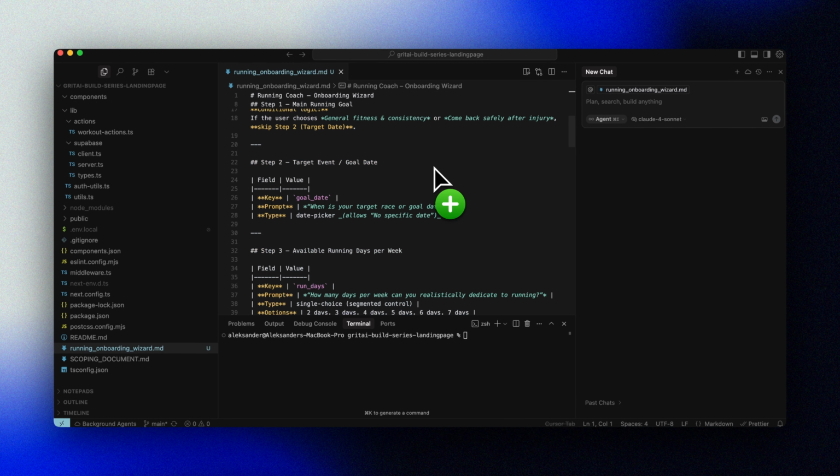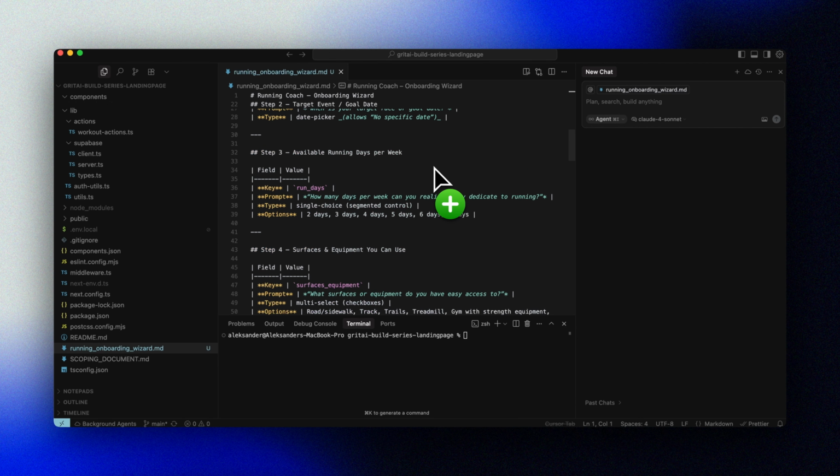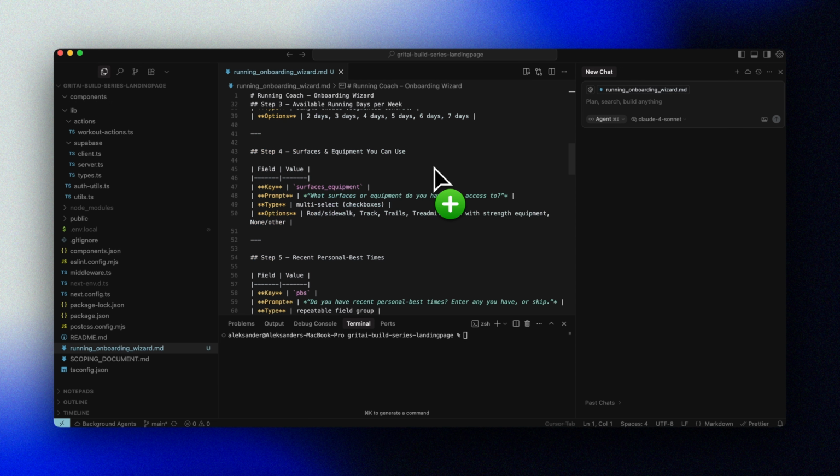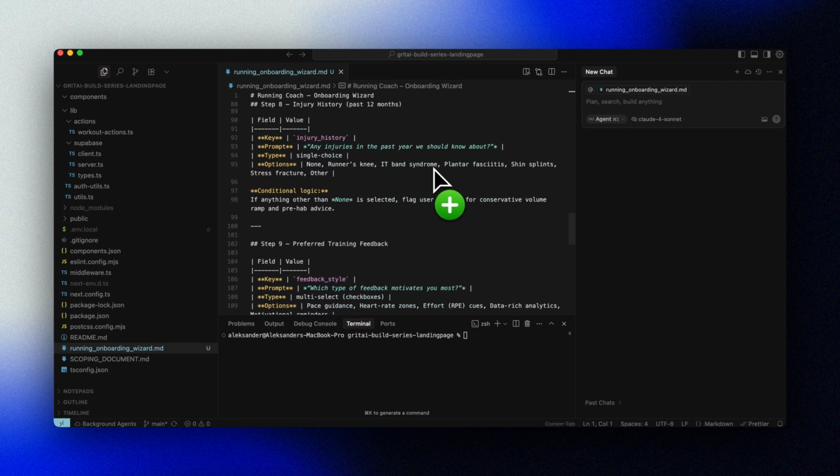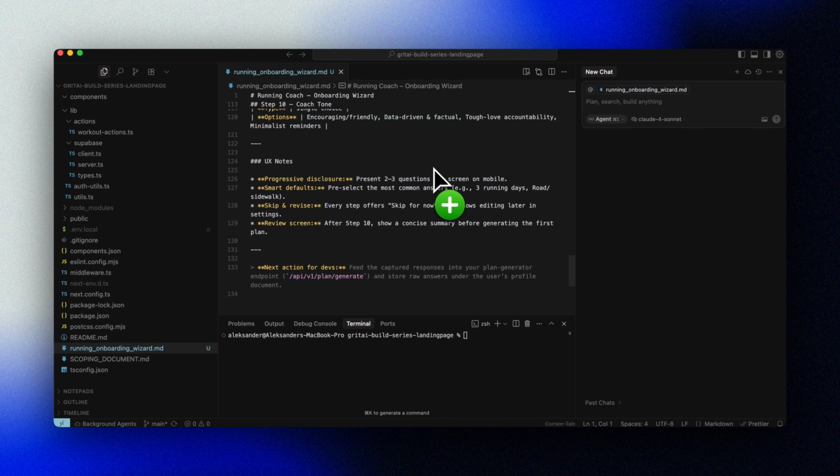O3 has created a nicely formatted flow with each step neatly described, with options and even suggested types to capture the information. At the end, we also have some UX notes. This is going to make the build step a lot easier for us.